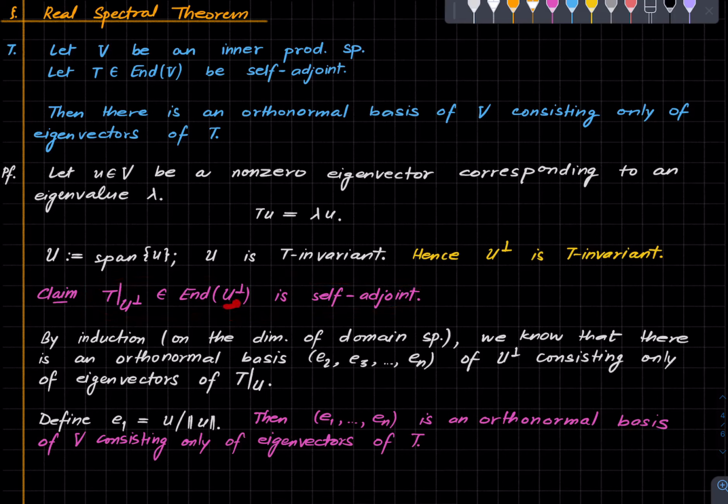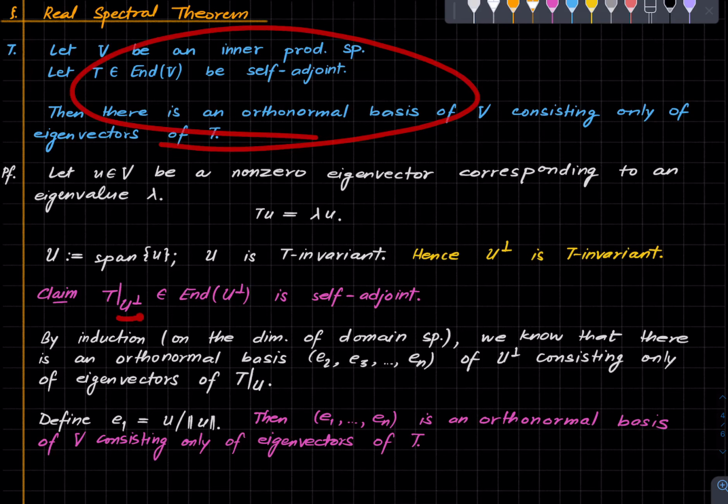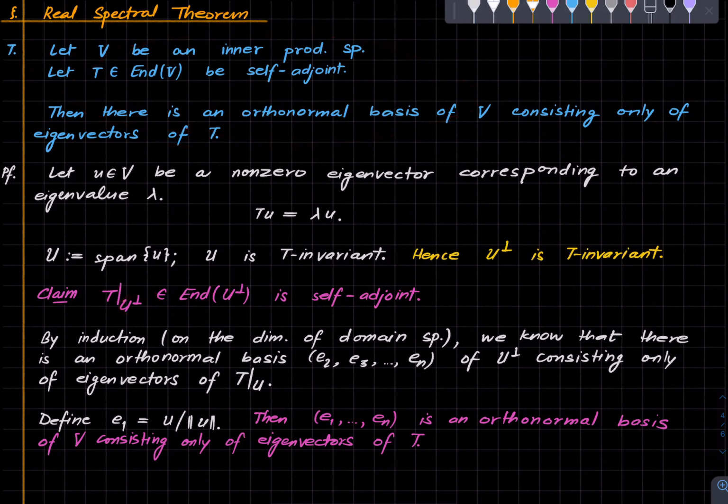Since the dimension of U perp is strictly smaller than the dimension of V, the statement holds for this particular space, and hence we can find an orthonormal basis consisting only of eigenvectors of the restriction, and we just append e1 to it to get an orthonormal basis of the original vector space consisting only of eigenvectors of the original endomorphism. That's it, and that finishes the proof.